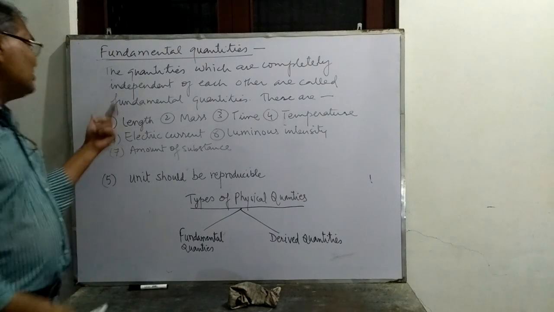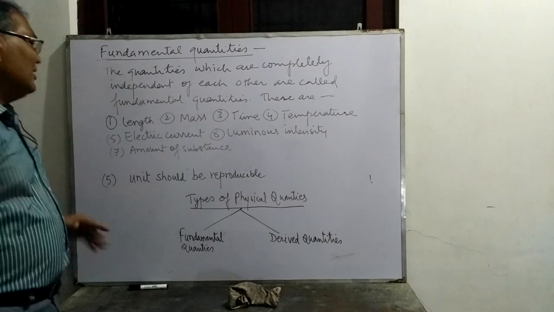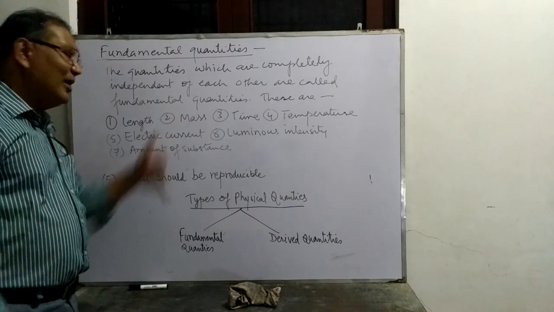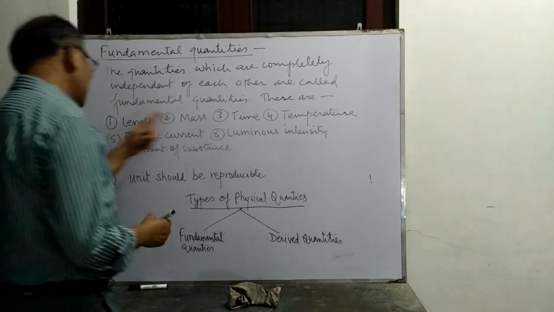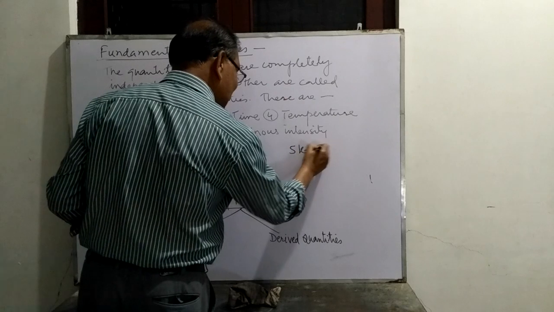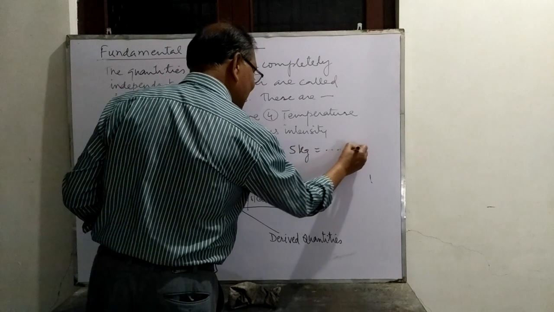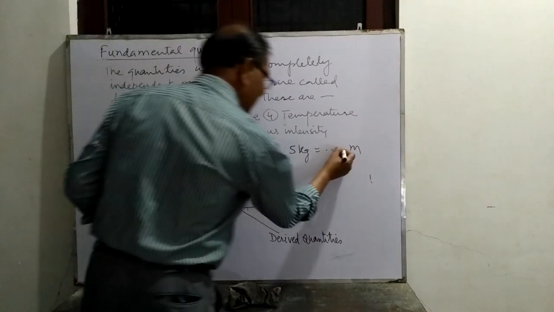These quantities are completely independent. There is no relation between these quantities. Length and mass, there is no relation. We cannot represent mass into length. For example, if I say 5 kg is equal to how many meter, the question is completely arbitrary.